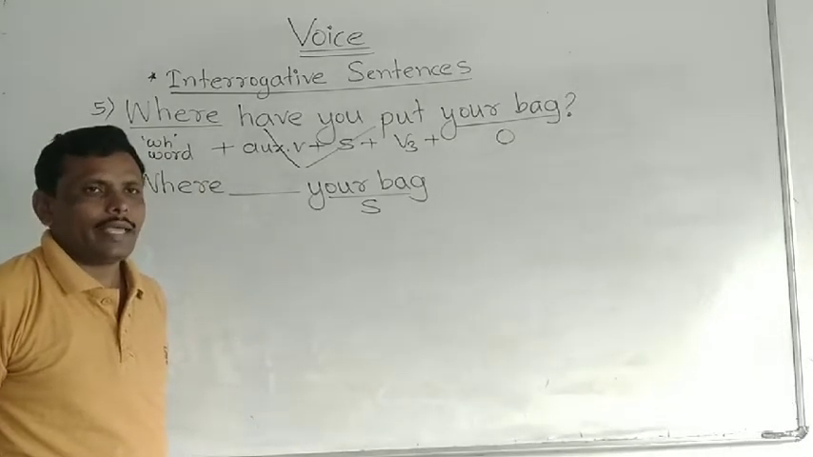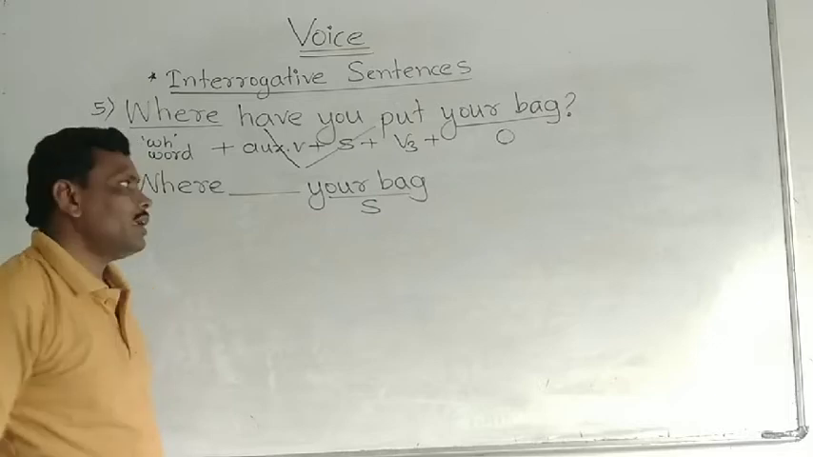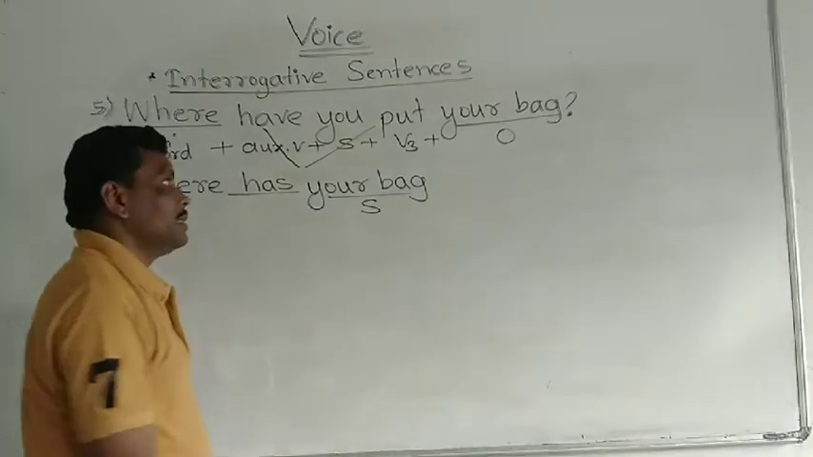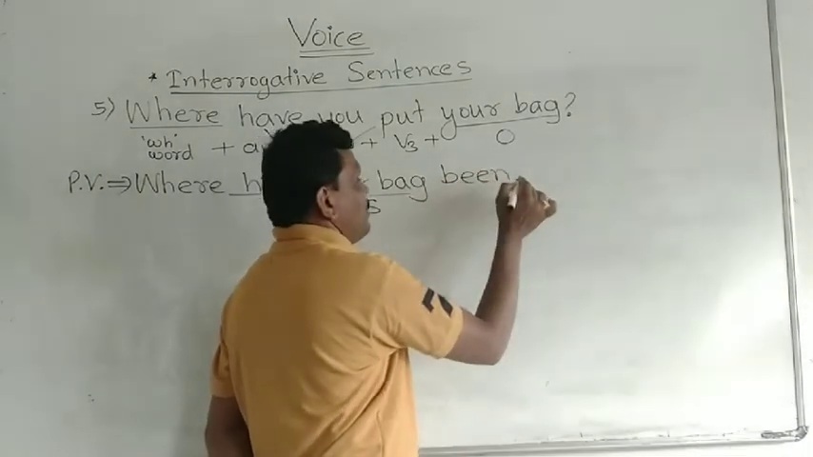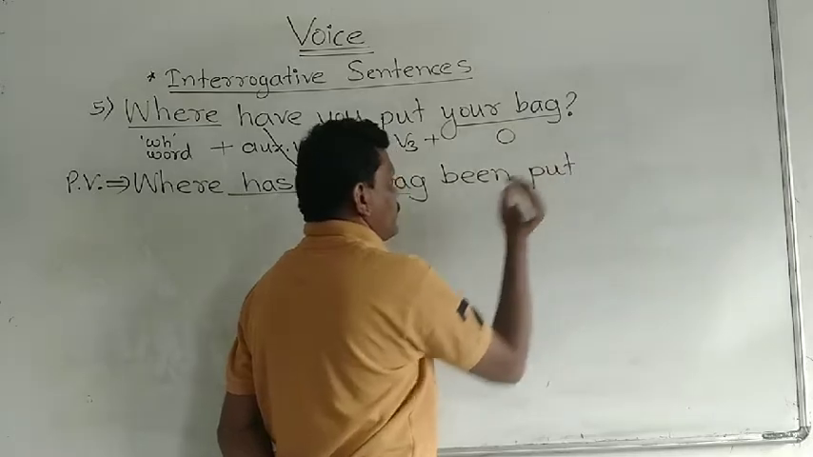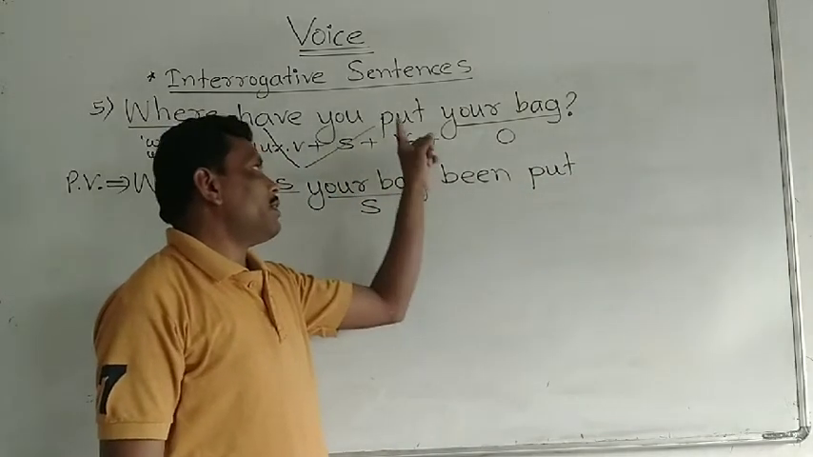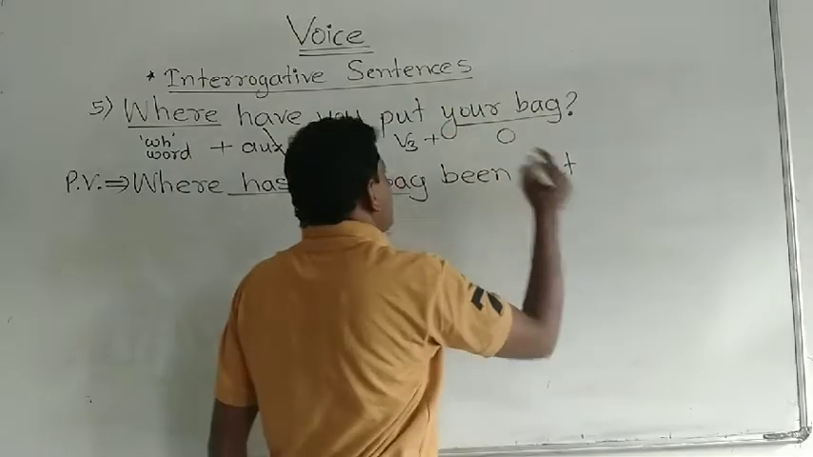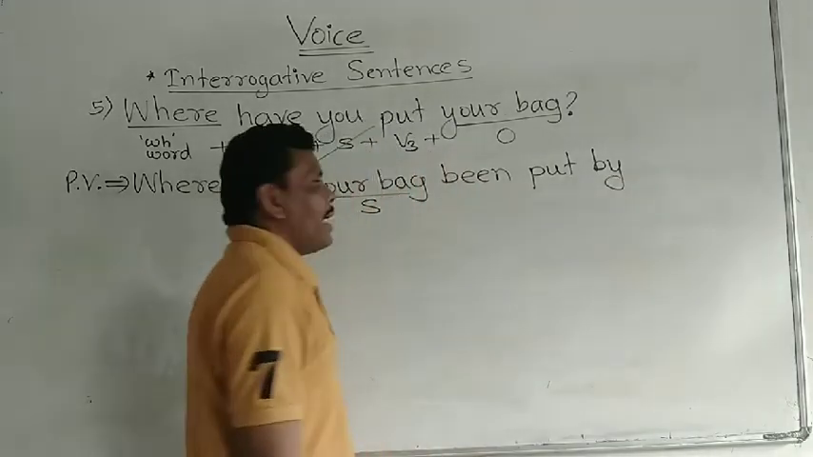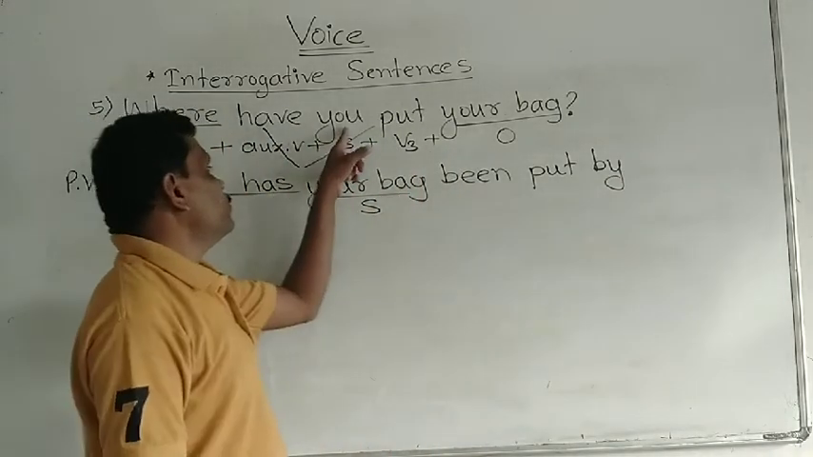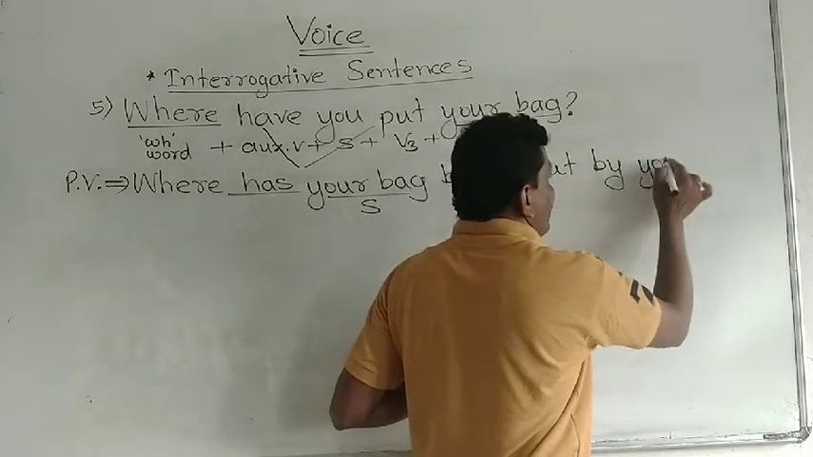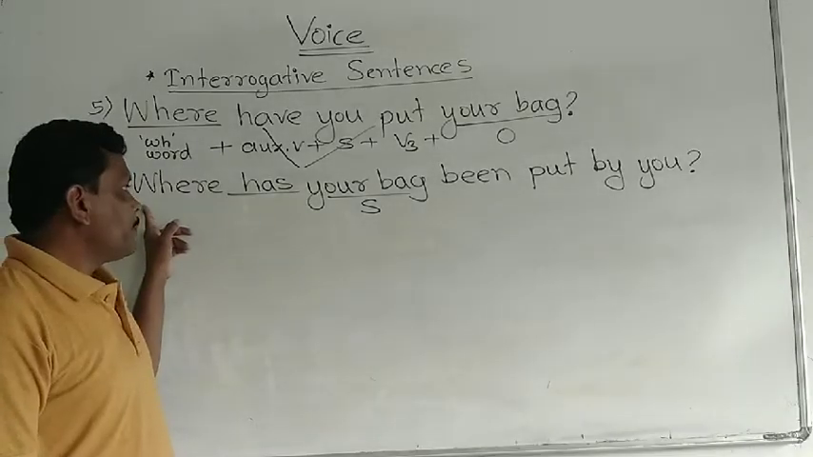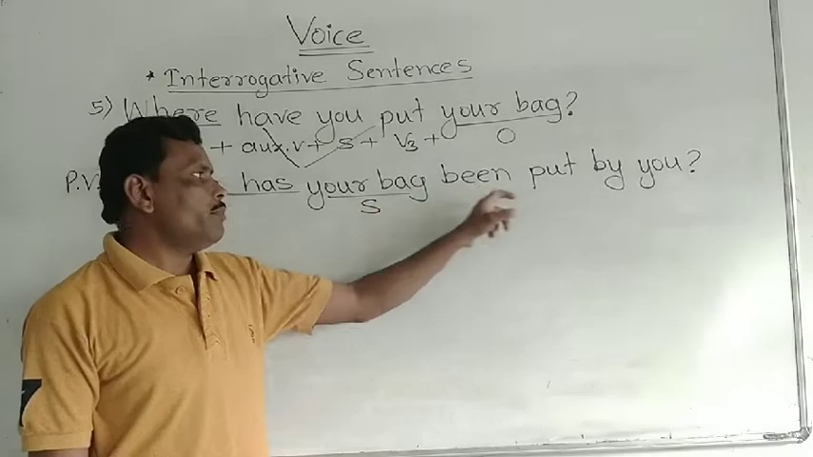Its passive form is have or has plus been plus V3. Your bag is a singular subject, so we have to use here has, then been, then V3, that is put. The same spelling is there for V3, right? Then what remains? The subject remains, so before it we have to use by as a preposition, and this subject should be placed at the end. There is no change in the subject. Look, where has your bag been put by you?